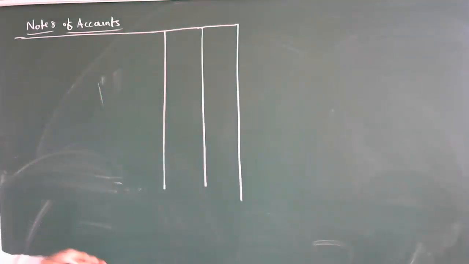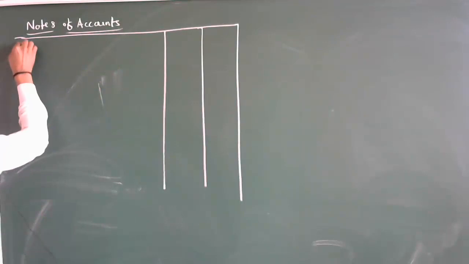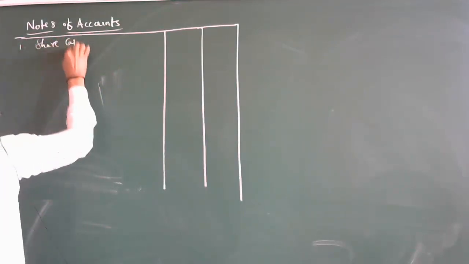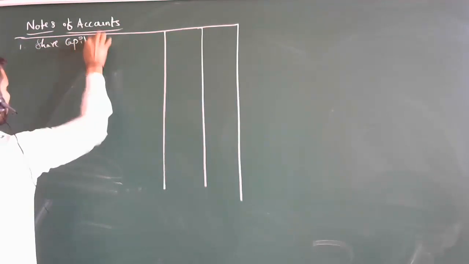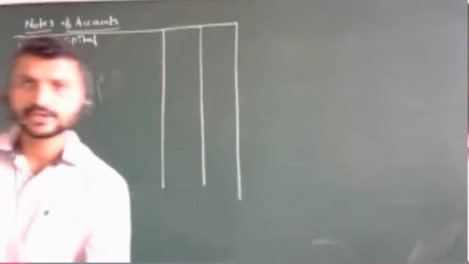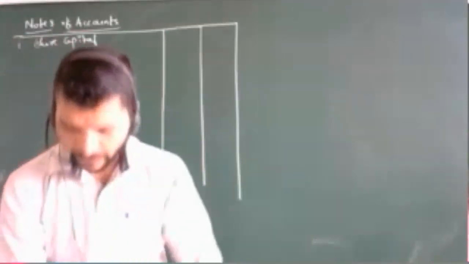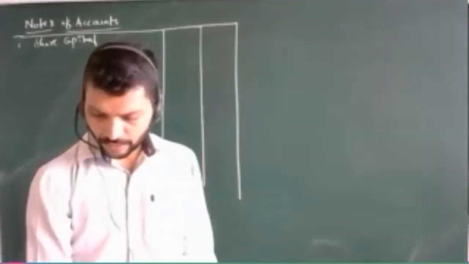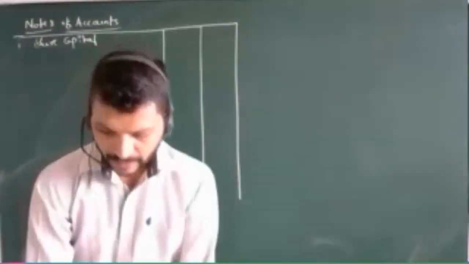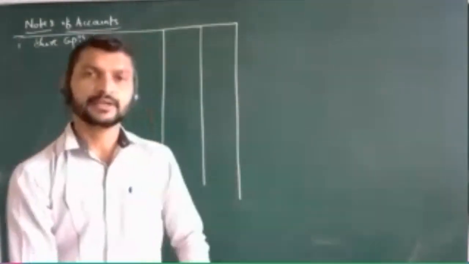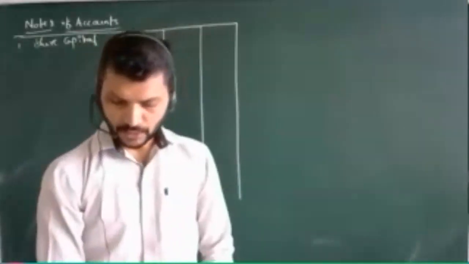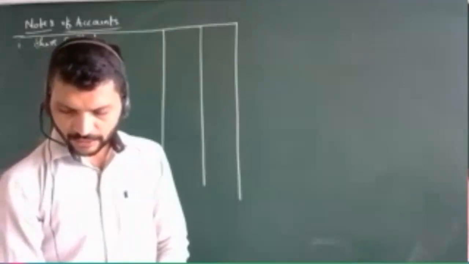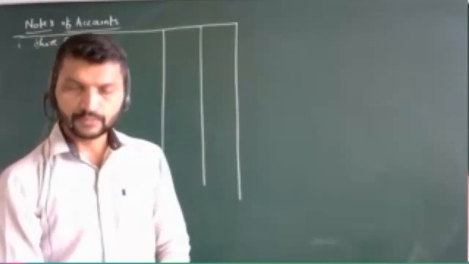Firstly, what is our share capital? See, in the question itself, the share capital is given here. It is 5 lakh rupees. In that you can make the share capital in equity shares as well as preference shares. So 20,000 preference shares and 30,000 equity shares, 10 rupees each.